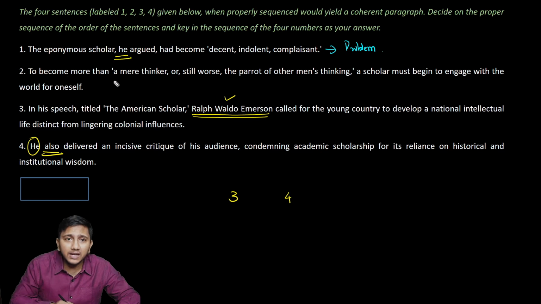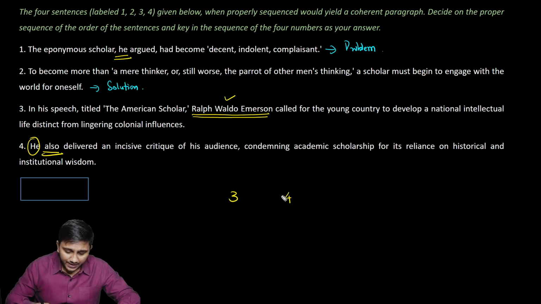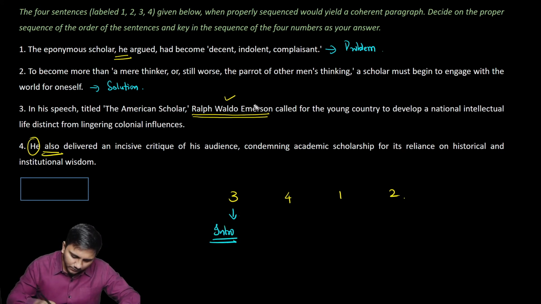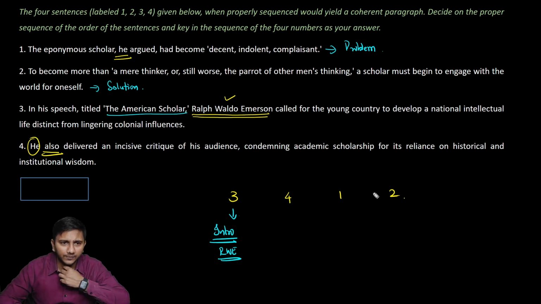To become more than a mere thinker, or still worse. So this is speaking of the solution. So I would go with 3, 4, followed by 1 and 2. So 3 introduces a context, like who is speaking, on what he is speaking. So this is the intro statement. It introduces Ralph Waldo Emerson, and he is speaking under this topic, The American Scholar, right?